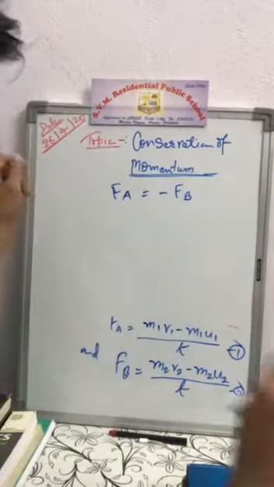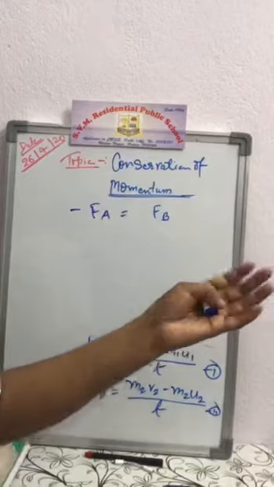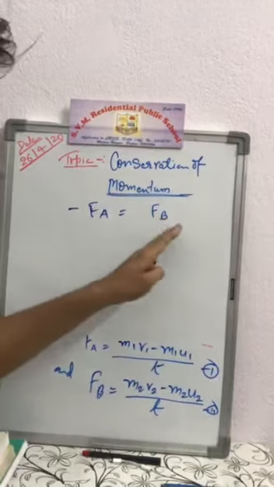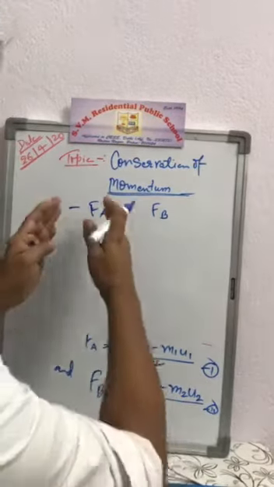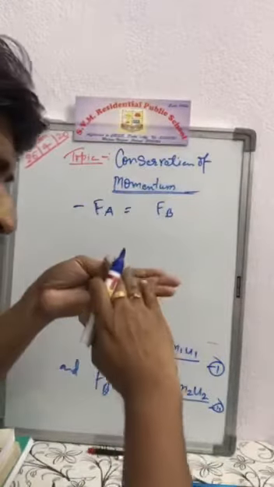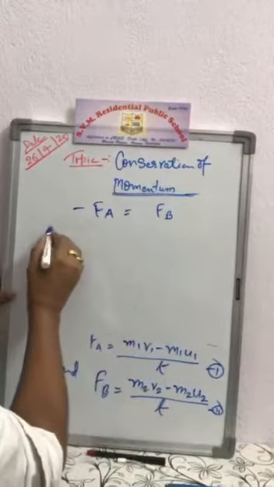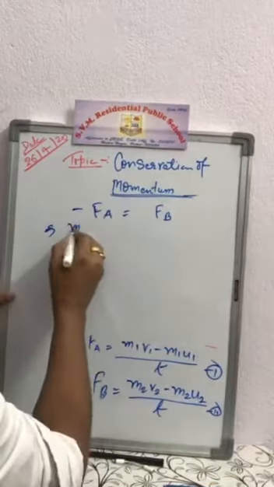We can also take minus Fa is equal to Fb. You may take negative either Fa or Fb, because one force is just the same value but opposite to the other.